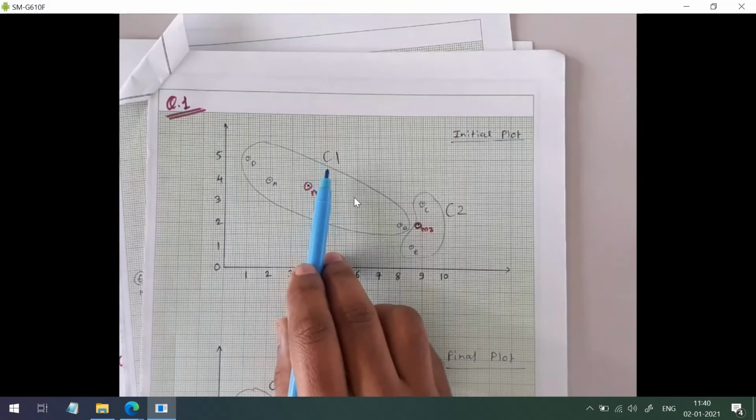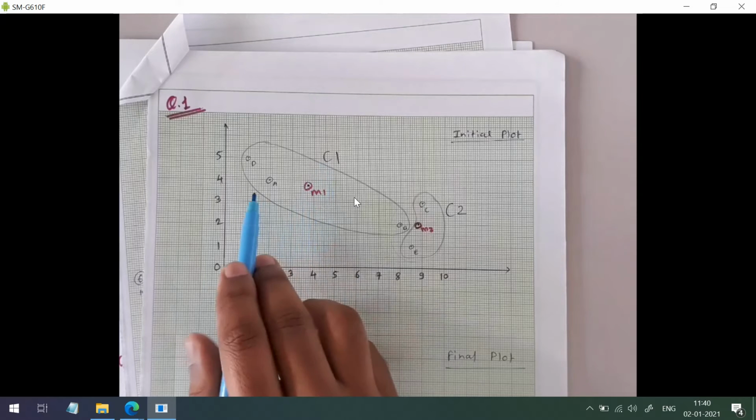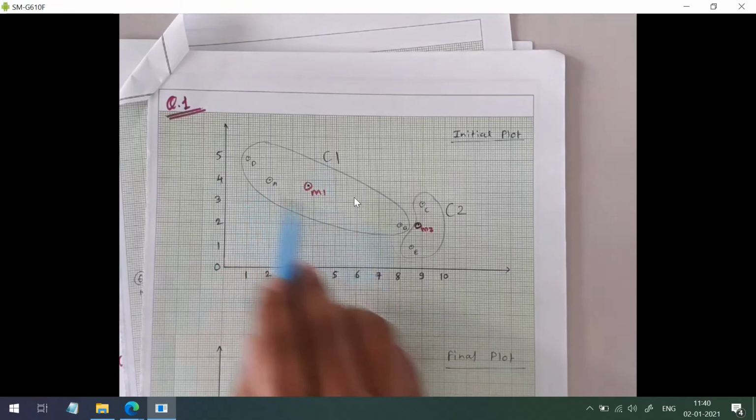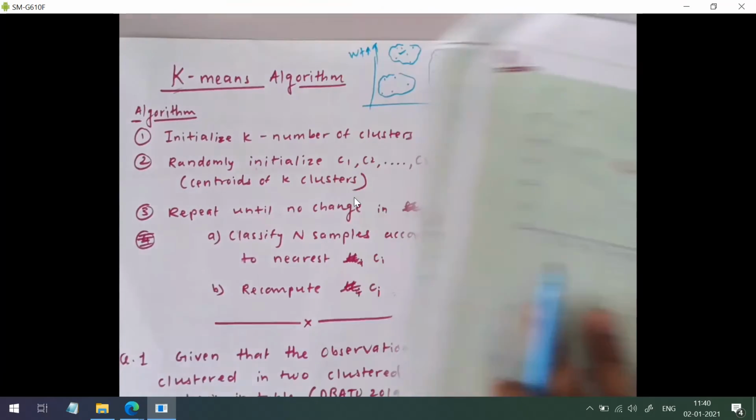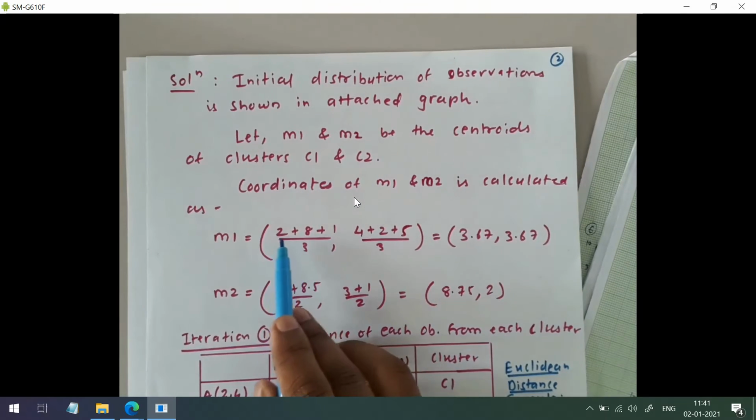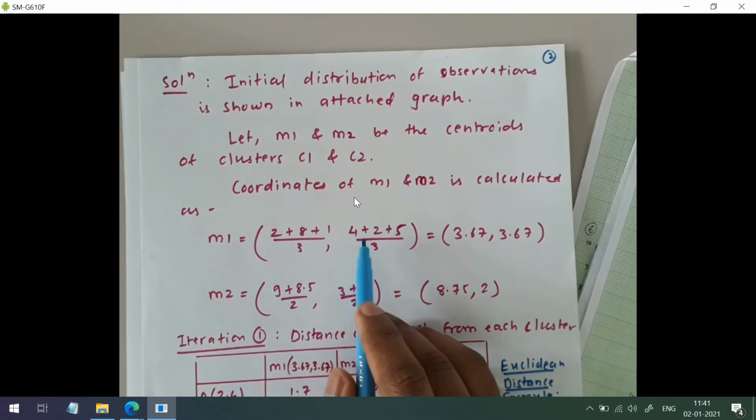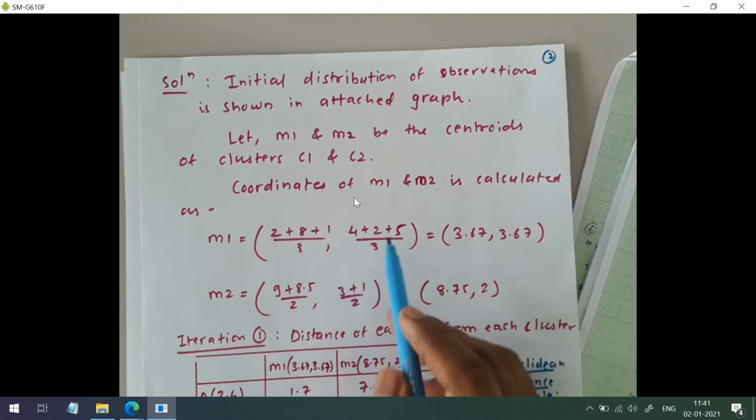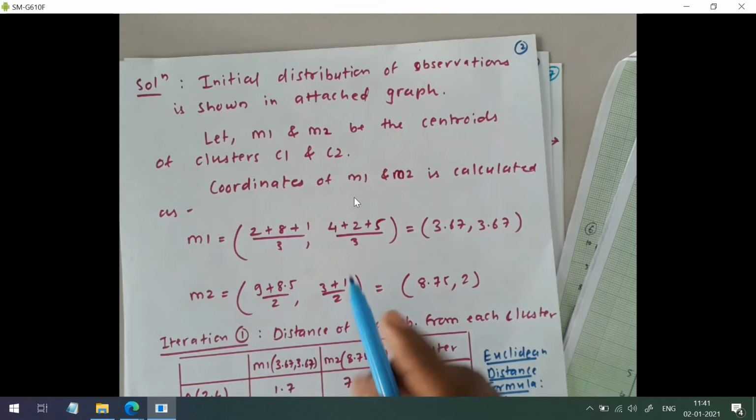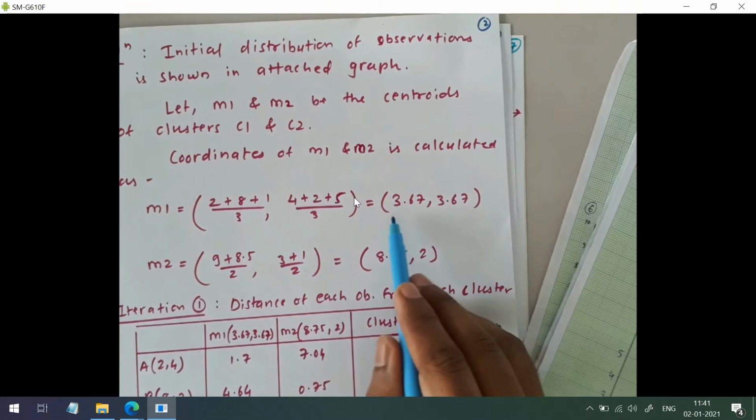So M1, which is the centroid of cluster C1, has an x coordinate that is the average of the x coordinates of A, B and D. Here I have calculated that: these are the x coordinates of A, B and D divided by 3. And this is the average of the x2 coordinates. Sorry, they are using x1 and x2. So this is the coordinate of M1.